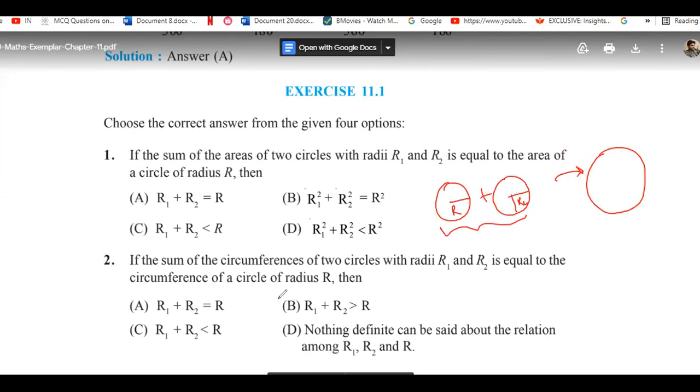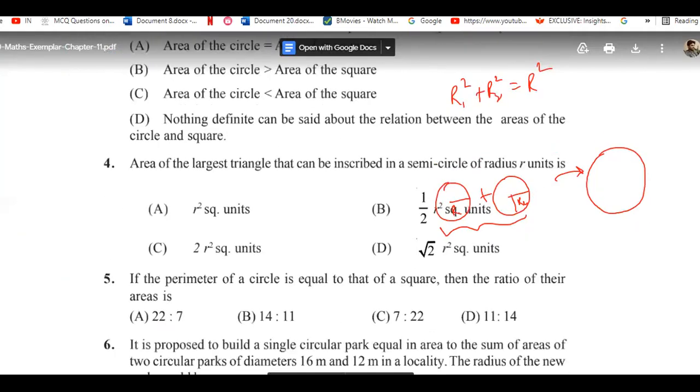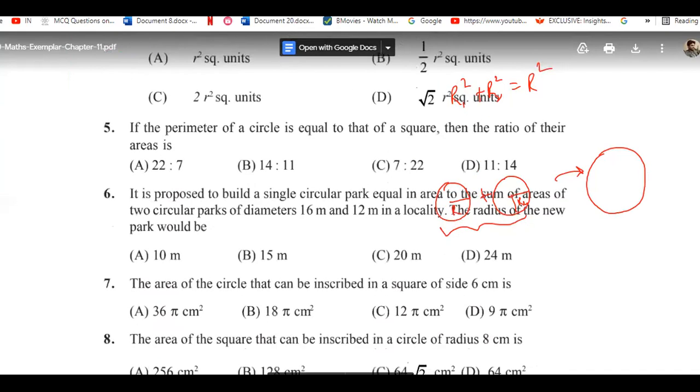Okay, so now we simply have r1 square plus r2 square will be going to have r square. So now if you need to calculate the radius of the new circle, you can easily calculate it by doing the simple calculation. So have you calculated or still doing? Have you calculated, beta? Doing. So here, if the diameter of the circle is 16, what would be the radius of this one?